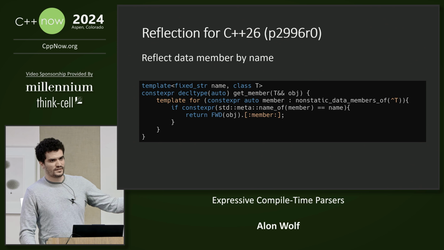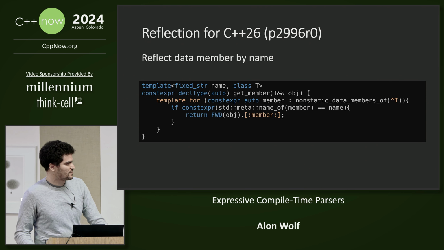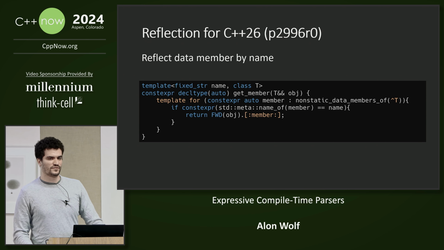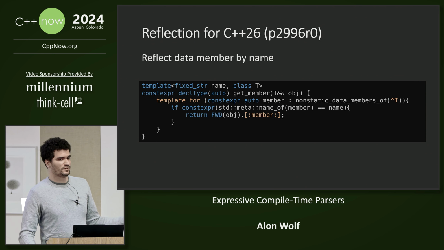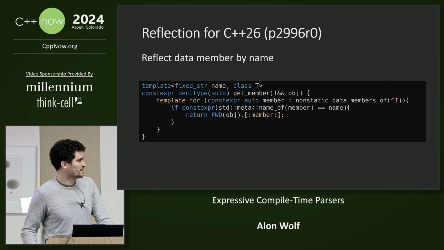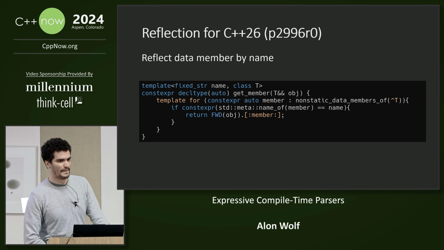Also, we can use the template for to have compile time context per iteration instead of using a recursive lambda or a parameter pack expansion. I couldn't find the description of the template for inside the reflection proposal, so this one might be related to a different proposal.